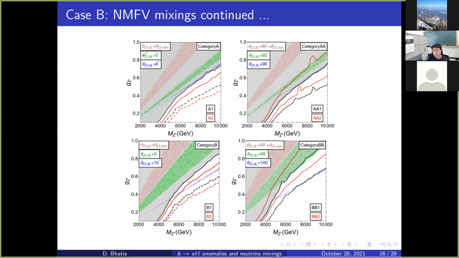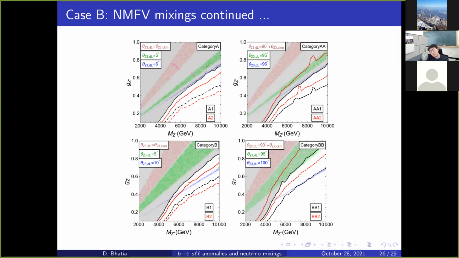Now this theta 23 CKM is close to 2 degrees. Okay, so now we go slightly higher. So we go to 5 degrees. You see, because of 5 degrees, we have started coming towards this decoupled region, so we are able to push it towards here. And with 6 degrees, we are now lying over here. Now, one thing which you might notice is the width of the bands.